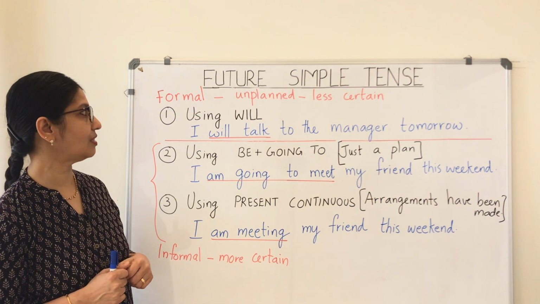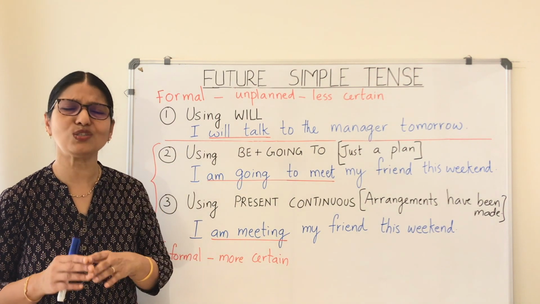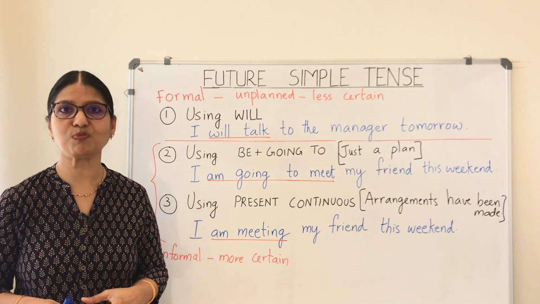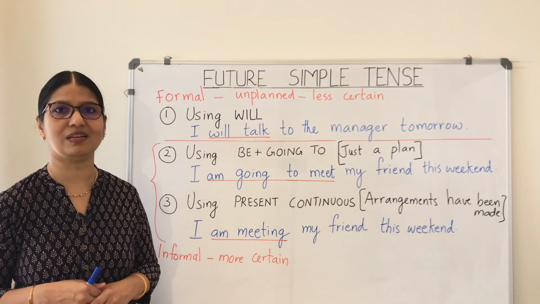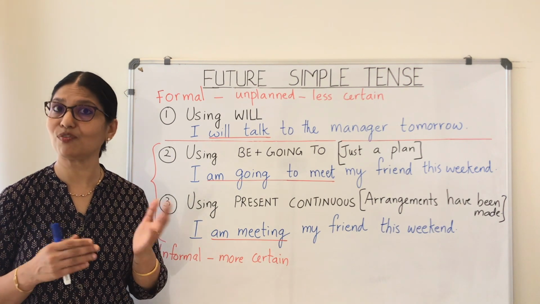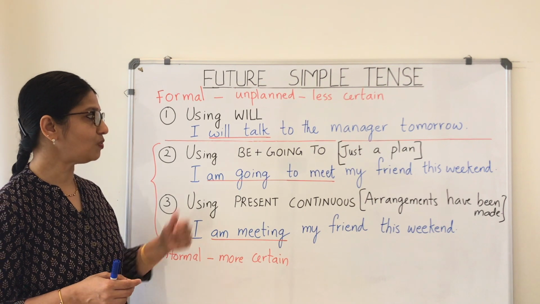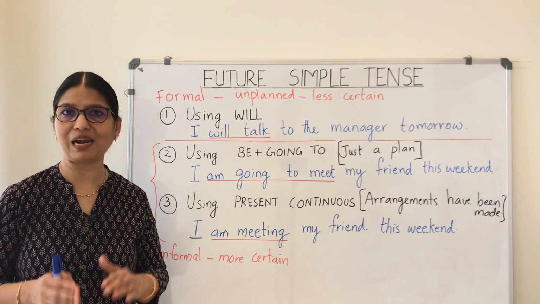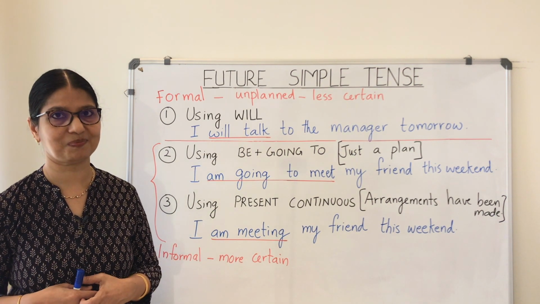Another difference is will is used when the action that we are talking about is totally unplanned. That is, at the moment of speaking, on the spur of the moment, we took that decision and then we use will. For example, when I say, I will talk to him tomorrow, I didn't plan for it earlier. On the other hand, when we use be plus going to or the present continuous tense, it's clear that the plan has already been made before the moment of speaking.